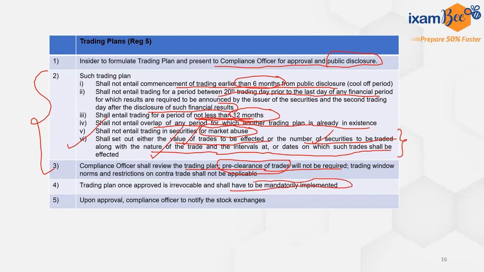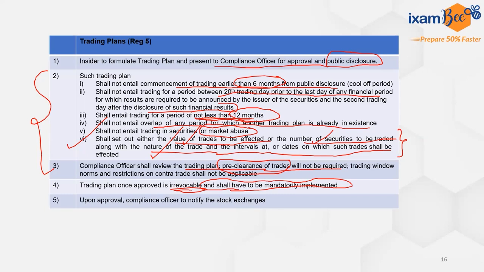Now, why is this mandatory? Why can't the person choose not to execute? Why do you think this is there? It is irrevocable and shall have to be mandatorily implemented because the person may have information of the value of shares reducing. Let's say he has 50,000 shares of a company. The present price is 1,000 rupees.